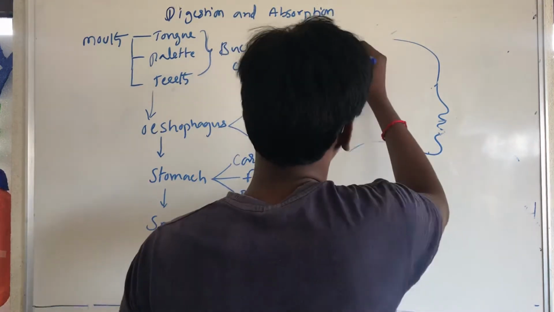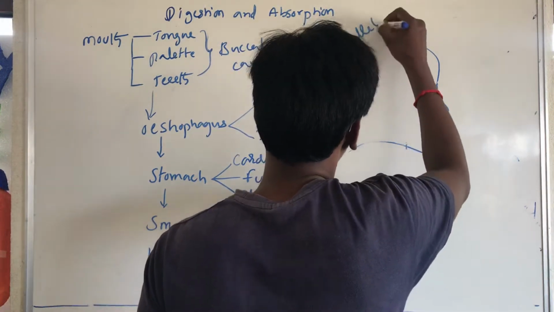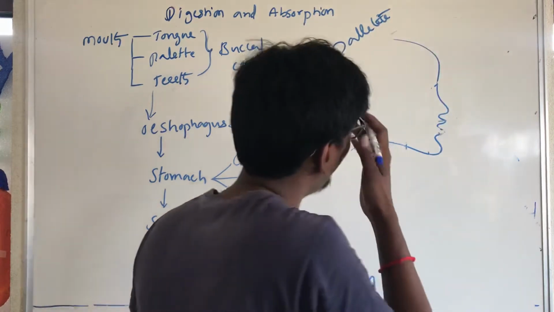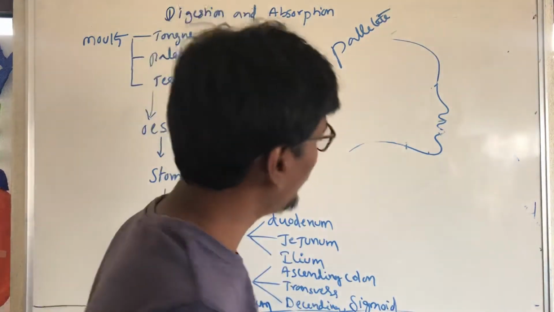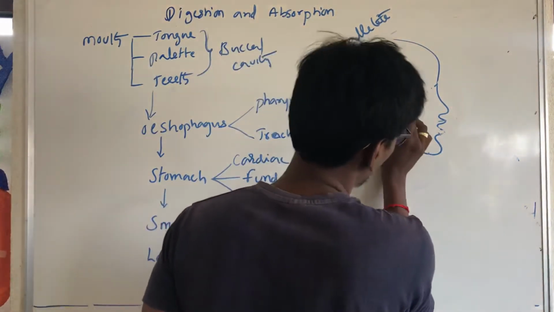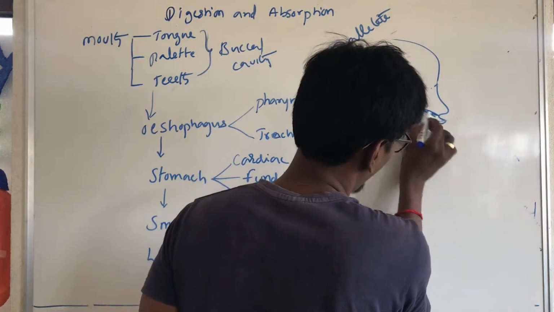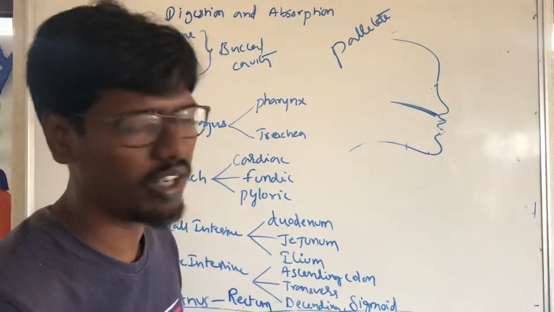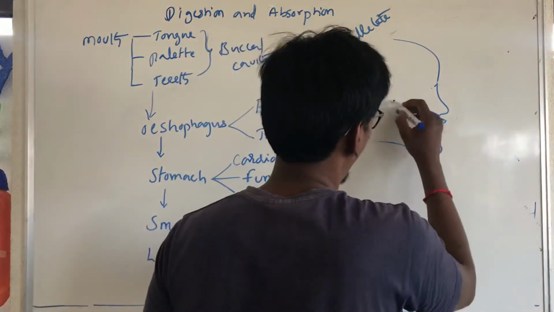Next thing is palate. This is called palate.